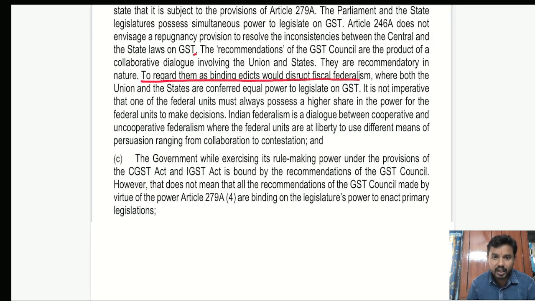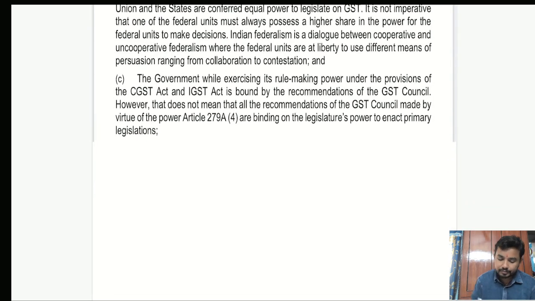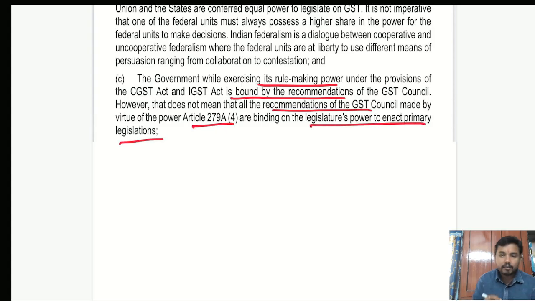And in the last paragraph, the Supreme Court said the government, while exercising its rule-making power, is bound by the recommendations of the GST Council. However, that doesn't mean that all the recommendations of the GST Council made by virtue of Article 279A are binding on the legislative powers to enact primary legislation.